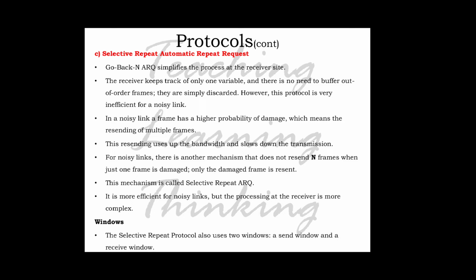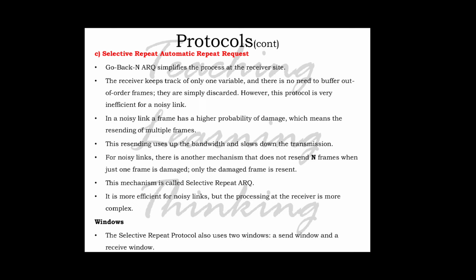So what is happening here? If one frame is corrupted, discarded or lost, Go-Back-N would resend the frames after the corrupted one. Here, it only resends the frame that is damaged or lost. So this is called selective repeat ARQ. It is more efficient for noisy links, but the processing at the receiver is more complex.